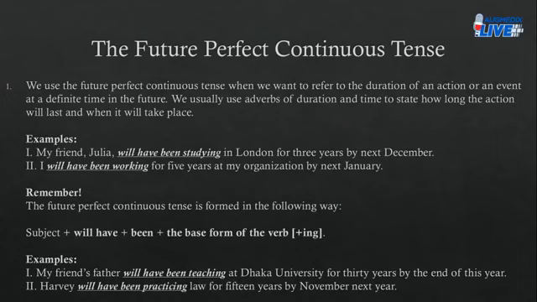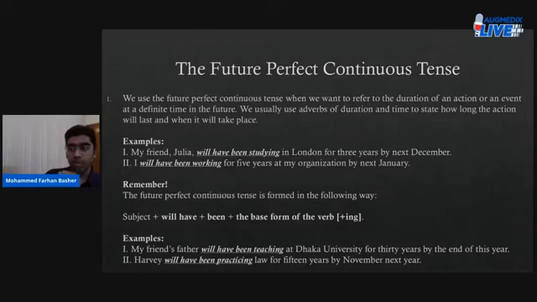But now, only in this case, you bring in a time, right? By which or until which that action is expected to continue to happen, okay? Such as example number 1, my friend Julia will have been studying in London for 3 years by next December. Here, when you say will have been studying, you mean your friend is already studying in London, but by next December, she will have completed studying for 3 years in London, right?